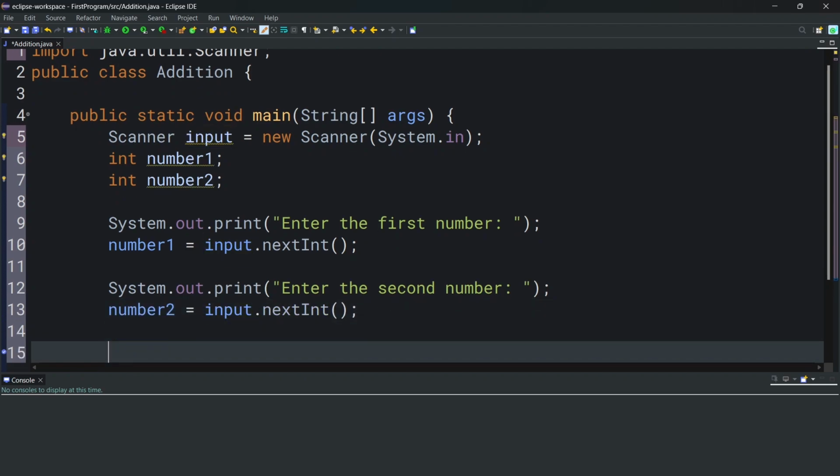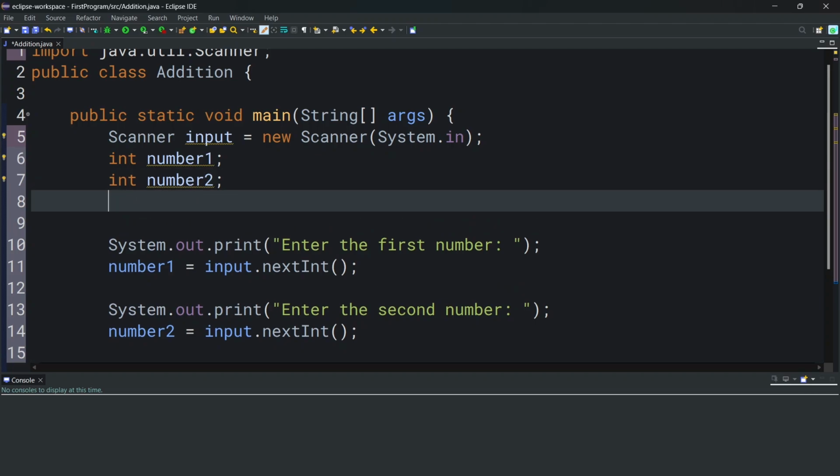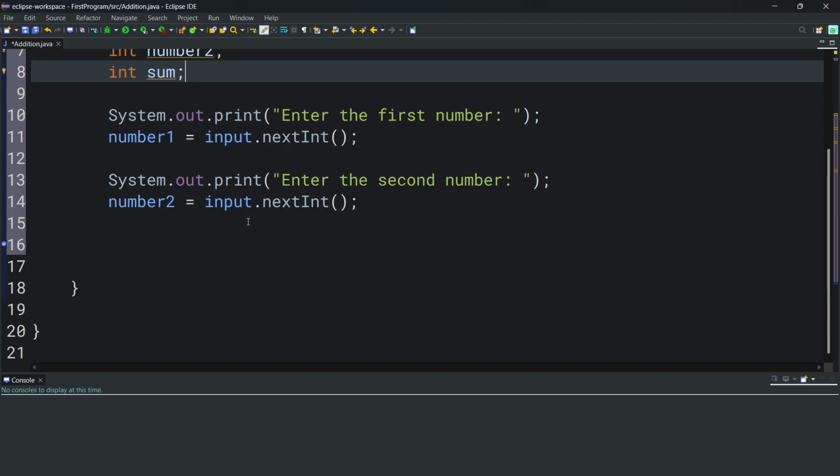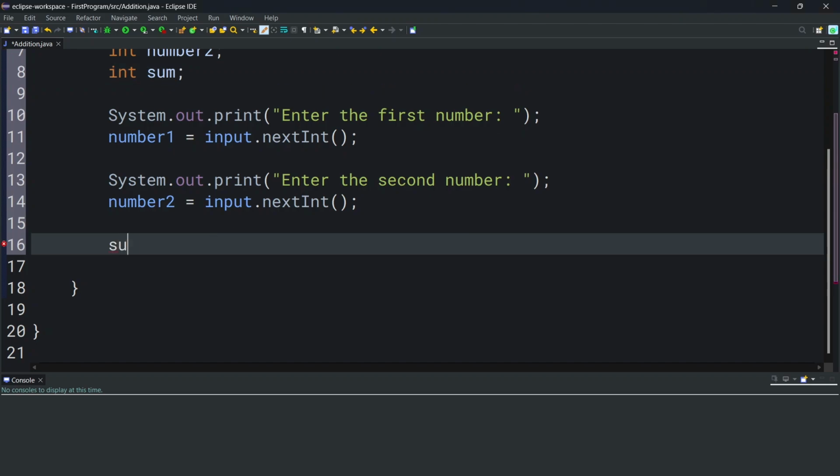Finally, if we want to store the sum in a variable, we can do that. So we're going to create another int variable, and we're going to call it sum. And we're going to set sum equal to the sum of the two numbers. So we're going to have number 1 plus number 2.